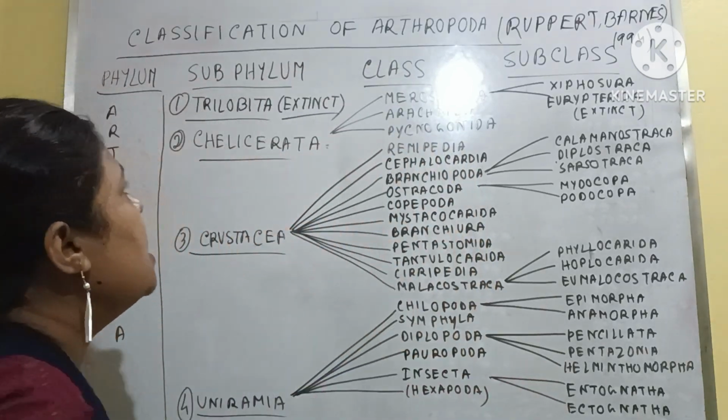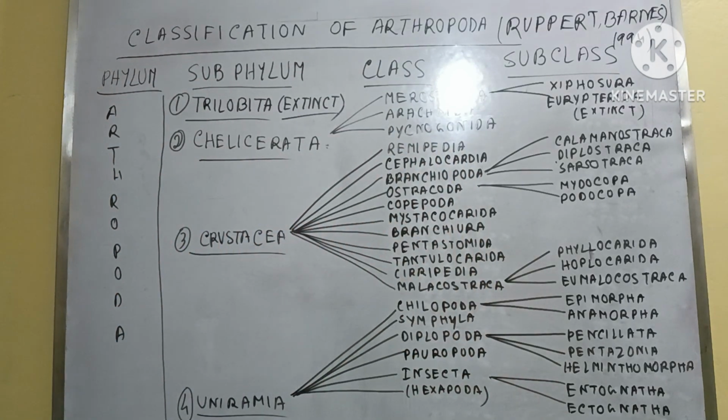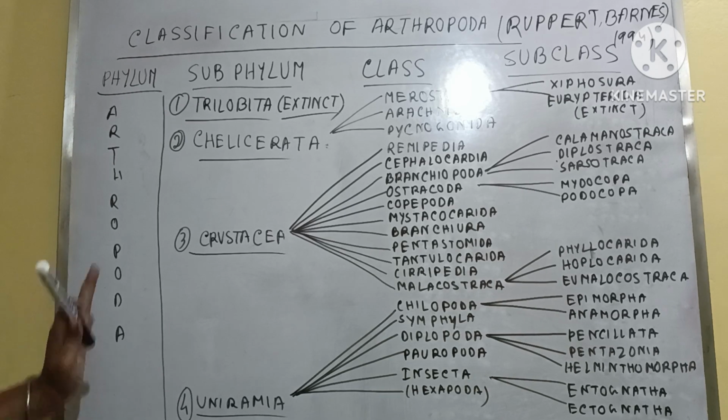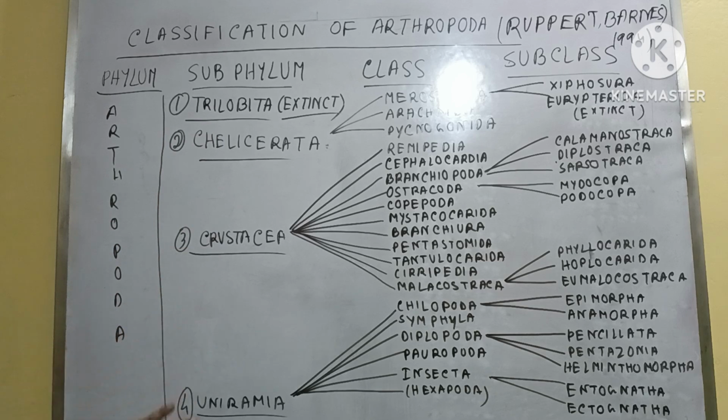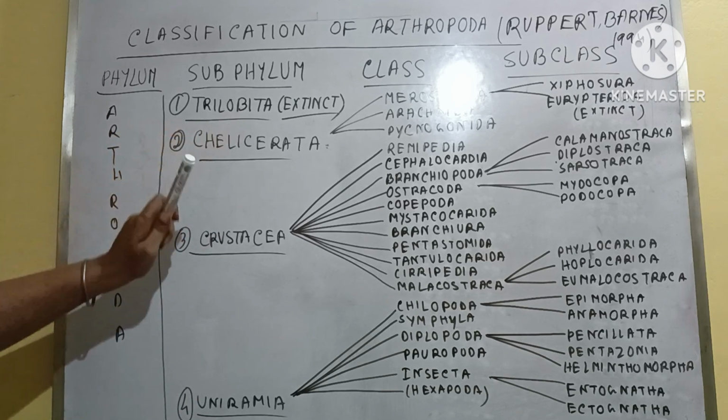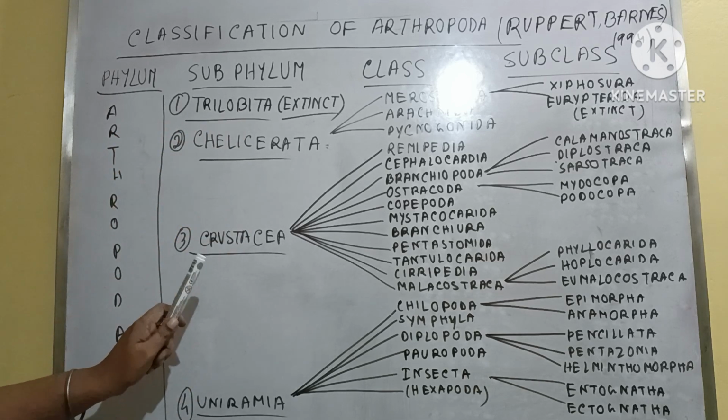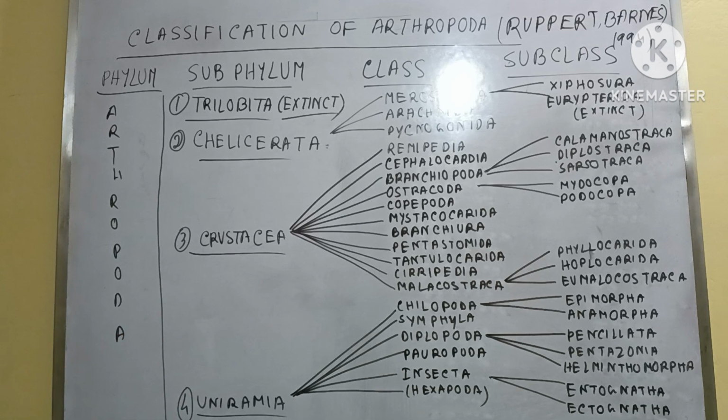Clear? So here the phylum is Arthropoda, and under this phylum there are 4 subphylums. One is Trilobita, second one is the Chelicerata, third one is the Crustacea, and fourth one is the Uniramia.